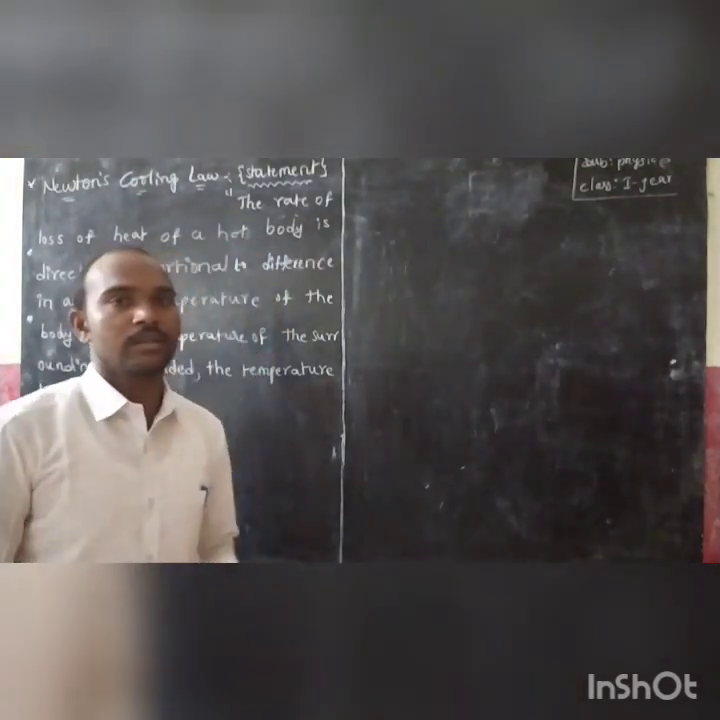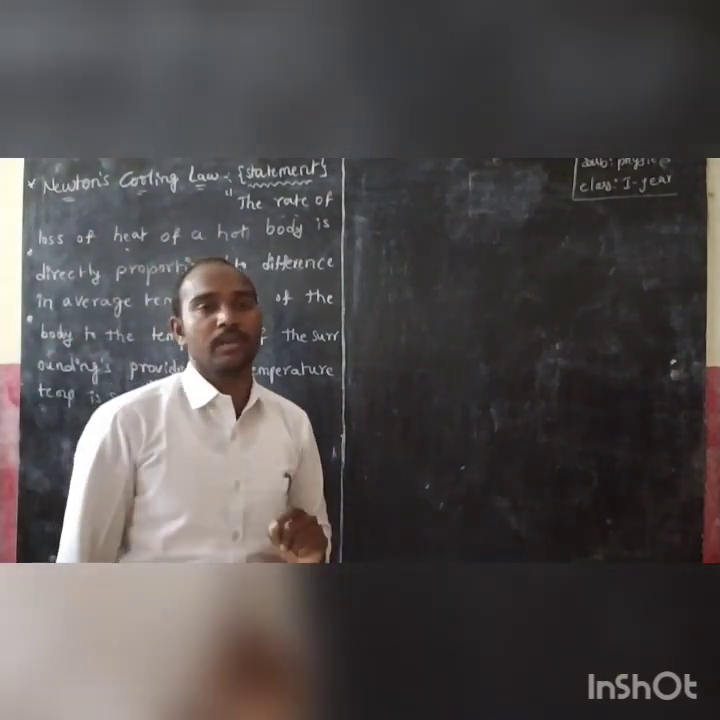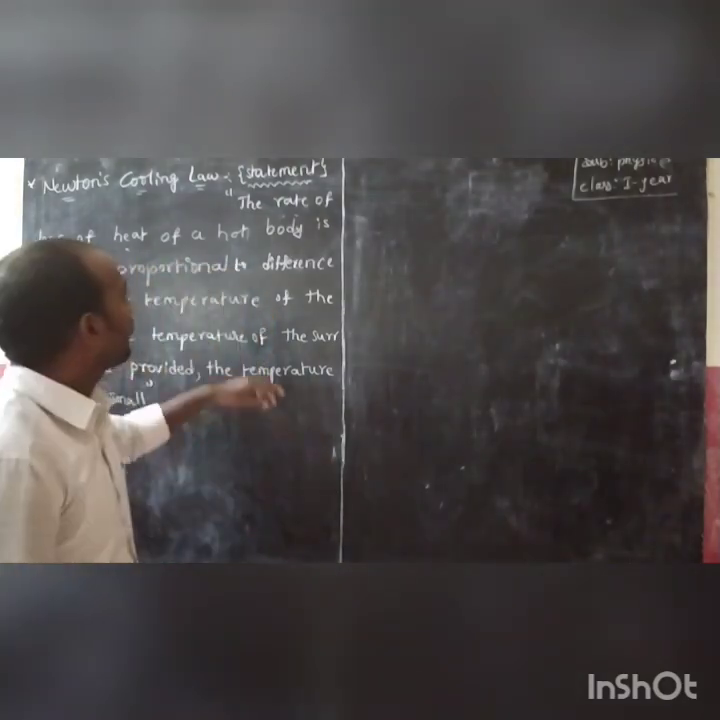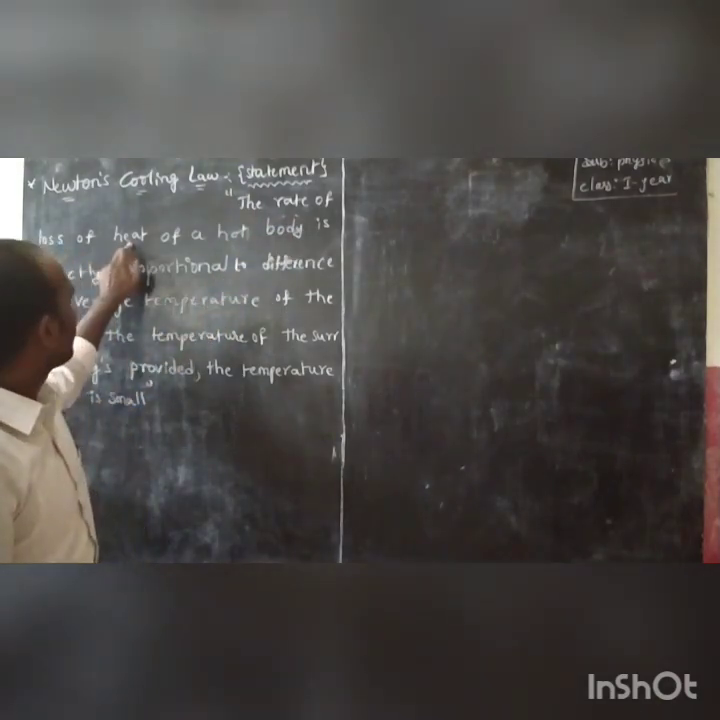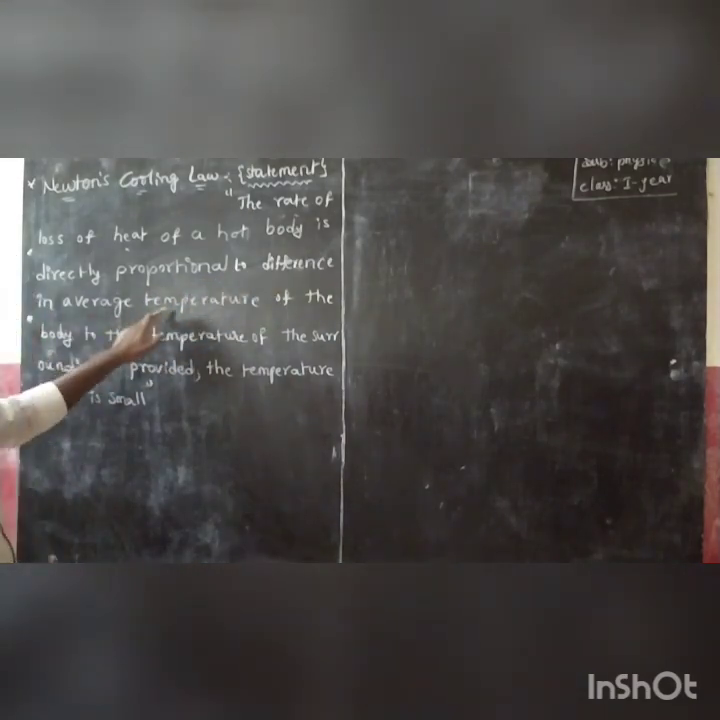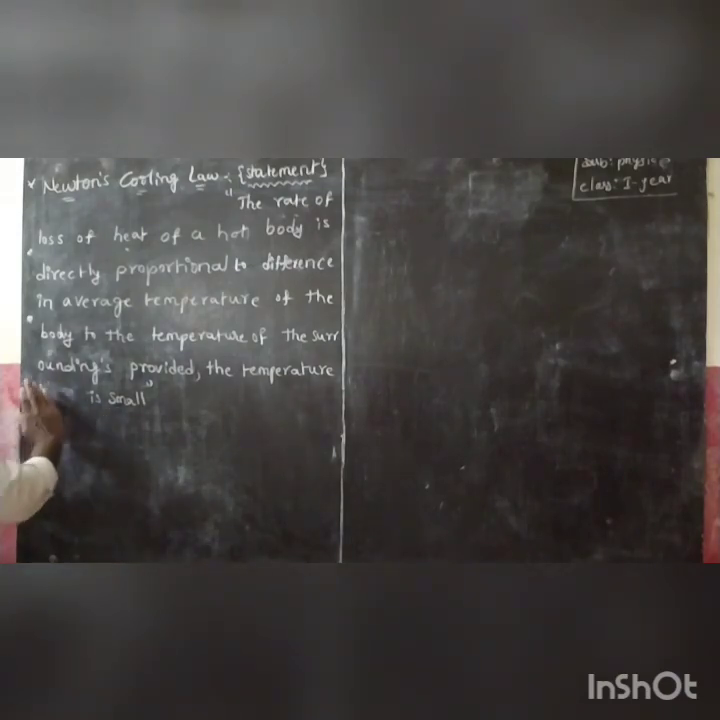Okay, students. Today we are going to discuss Newton's cooling law from the chapter thermal properties of matter. Now let us discuss its statement. The rate of loss of heat of a hot body is directly proportional to the difference in average temperature of the body and the temperature of the surroundings, provided the temperature difference is small. Is it clear? That is the statement.